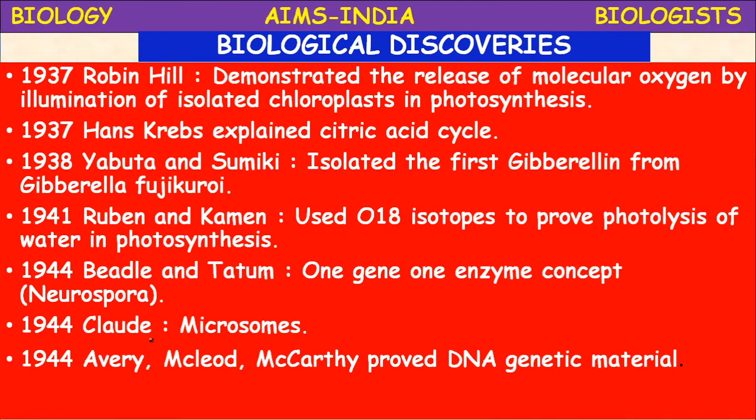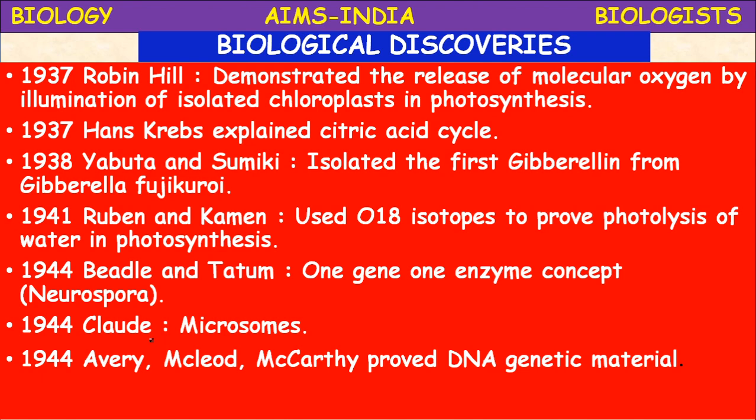In 1937, Robert Hill demonstrated the release of molecular oxygen by illumination of isolated chloroplasts in photosynthesis, that is, photolysis of water. In 1937, Sir Hans Krebs explained the citric acid cycle. It is one of the important phenomena in cellular respiration and takes place in the mitochondria. It is also called the Krebs cycle.